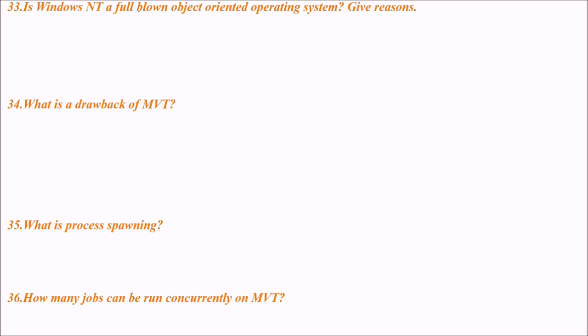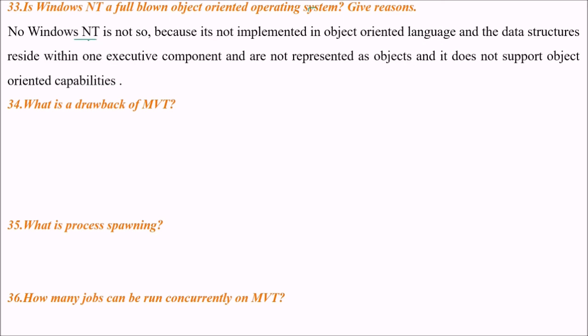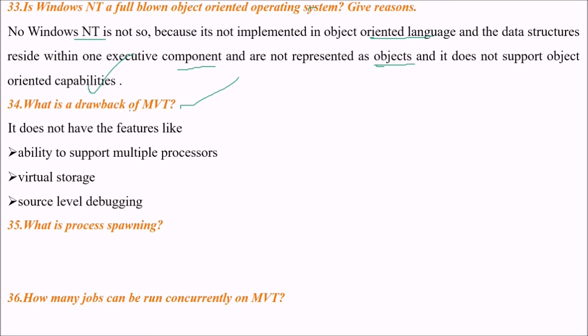Is Windows NT a full-blown object-oriented operating system? Give reasons. No, Windows NT is not, because it is not implemented in an object-oriented language, and the data structure resides within one executive component and is not represented as objects, so it does not support the object-oriented capabilities. What are the drawbacks of MVT? It does not have features like the ability to support multiple processors, virtual storage, and source level debugging.